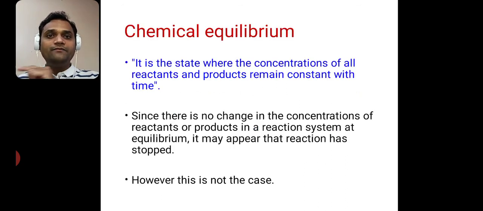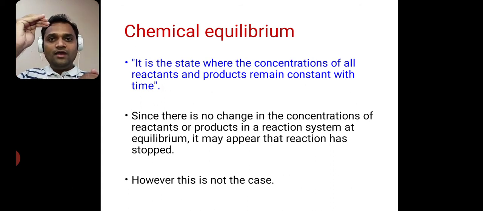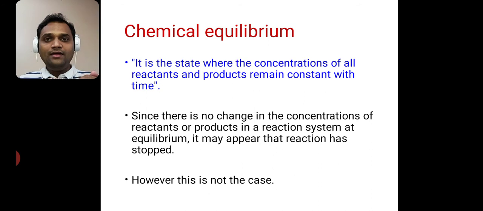So what is the definition of chemical equilibrium? It is the state where the concentrations of all reactants and products remain constant with time. Our reactants react to give us product. When the reaction starts, there is a decrease in the concentration of reactants and an increase in the concentration of products. But when the reaction achieves equilibrium, the concentrations of reactants and products remain constant with time. That state is called chemical equilibrium.